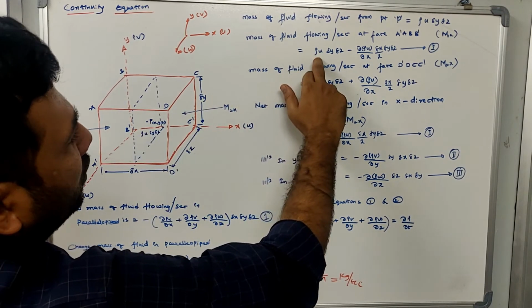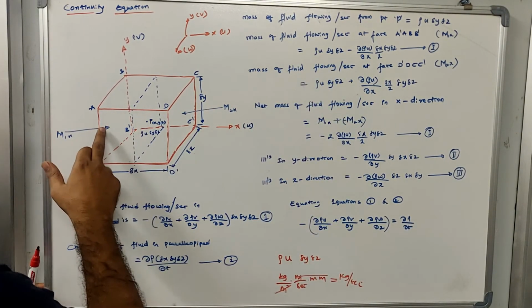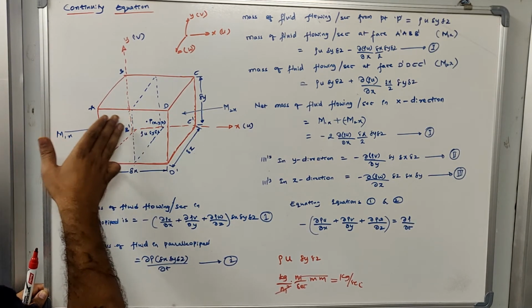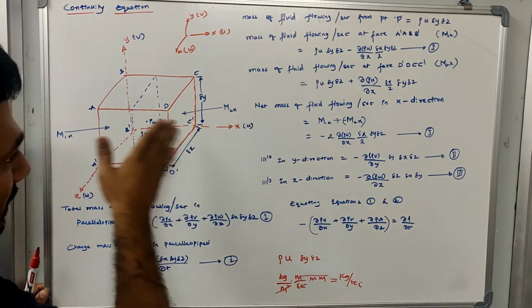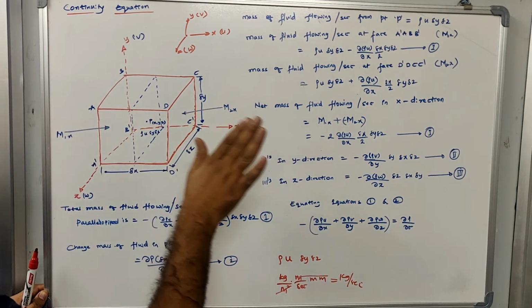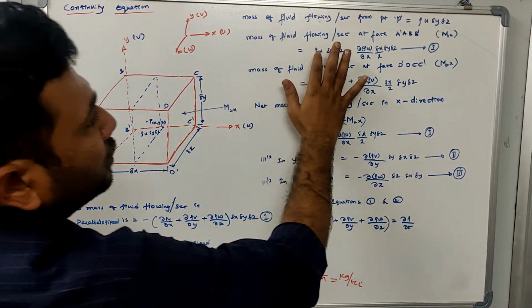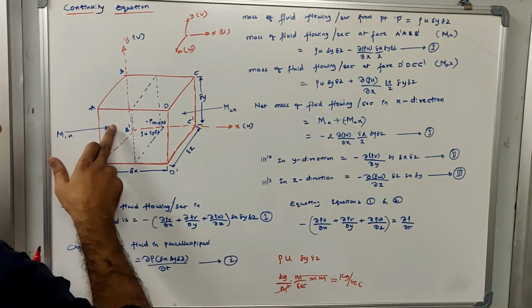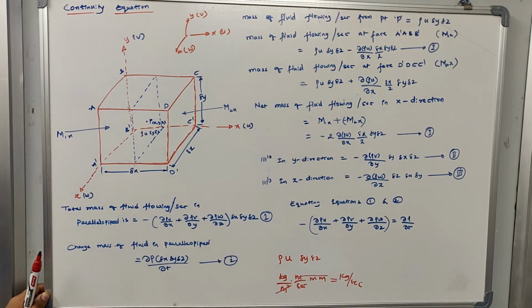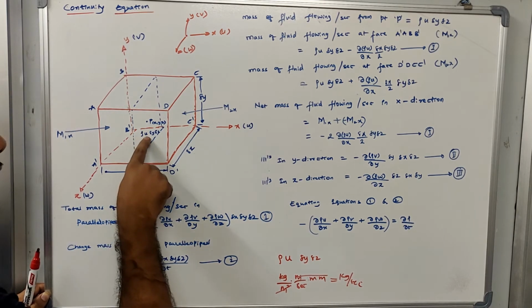Now if at this point the mass of fluid flow is rho u delta y delta z, and I want to find out how much is the mass of fluid flow at this left face, I will go negative. I have to deduct something. If you are going in the positive x direction, I will consider a positive value. If I go in the reverse direction, I will consider it to be negative. So rho u delta y delta z minus of something, because there will be a change of rho and u. We know that fluids are both compressible and incompressible. If the fluid is compressible, it will change its density with respect to space. So rho will also change with x.